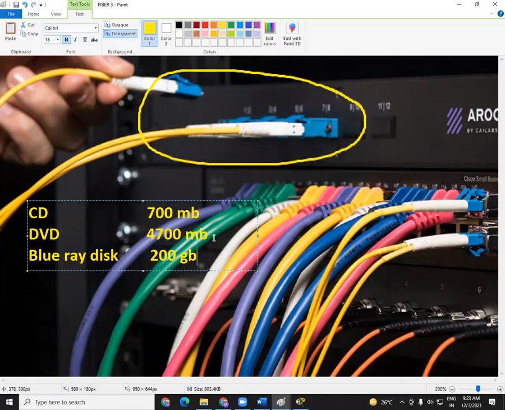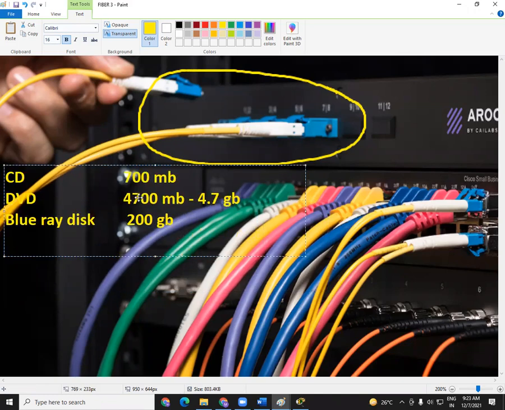4700 MB is how much? 4.7 GB, right? That is the total capacity. So there was a time when 4.7 GB was considered a good space to save your data and files and everything. But now we are getting Blu-ray disc, which can save data up to like 200 GB. And 200 GB is obviously a huge space, right? 200 GB is sufficient space there.